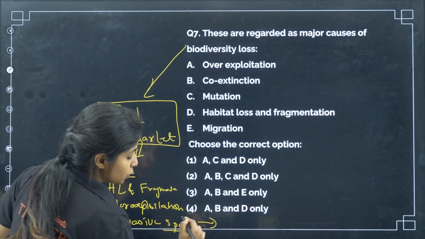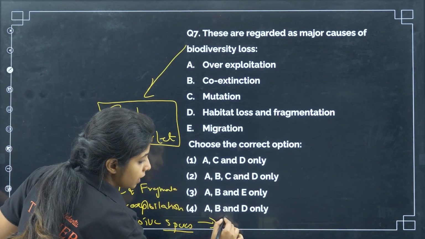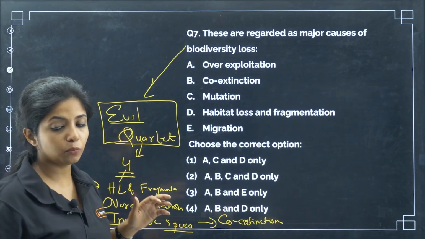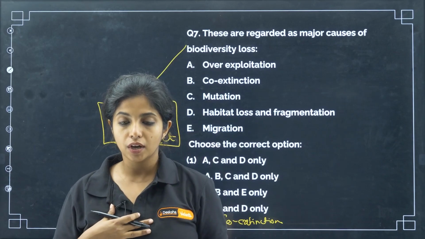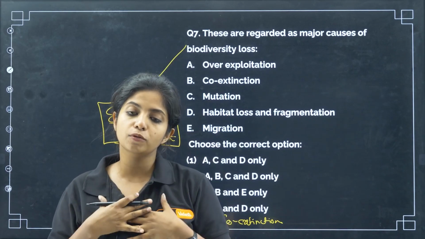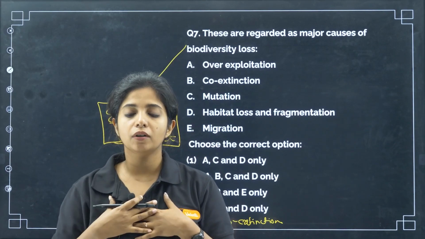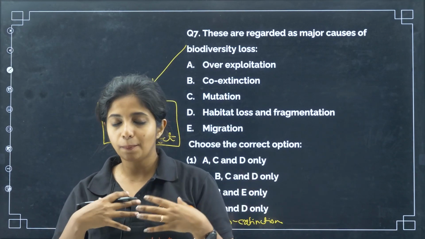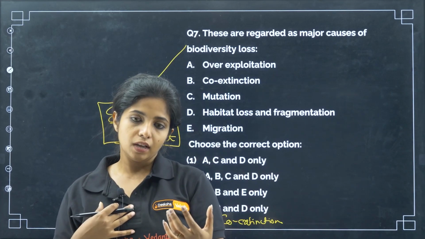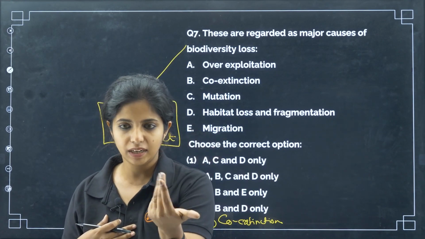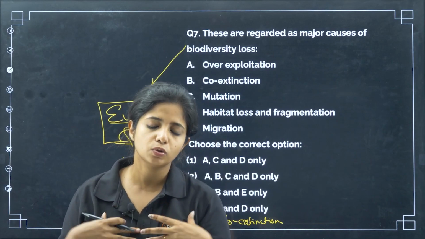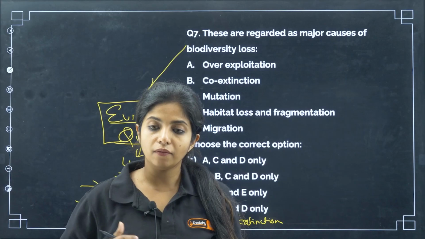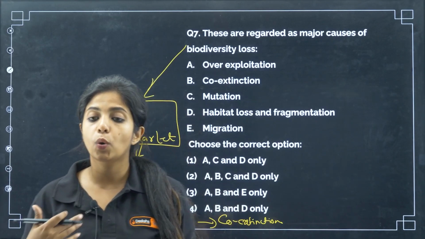Now the fourth one, the last one in the evil quartet, is co-extinction. For example, one organism is totally dependent on another organism. If something happens to one, the other organism that depends on it will also not survive. It's generally plants and pollinators. Suppose the pollinator is not there, it is getting extinct. What will happen? The plant will also get extinct, because no one else can do its pollination. That is known as co-extinction.